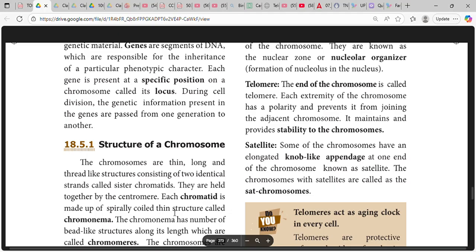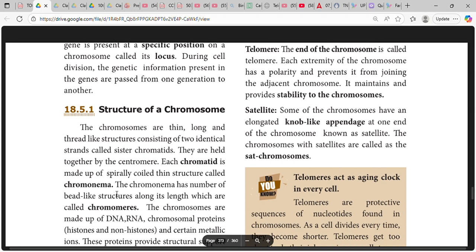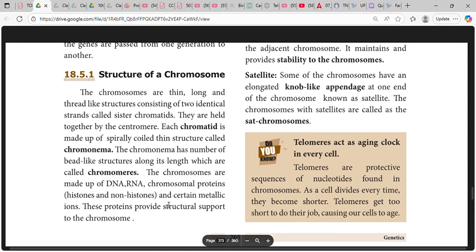Each chromatid is made up of a spirally coiled thin structure called the chromonema. The chromonema has a number of bead-like structures along its length, which are called chromomeres. The chromosomes are made up of DNA, RNA, chromosomal proteins, histones and non-histones, and certain metallic ions. These proteins provide structural support to the chromosome.